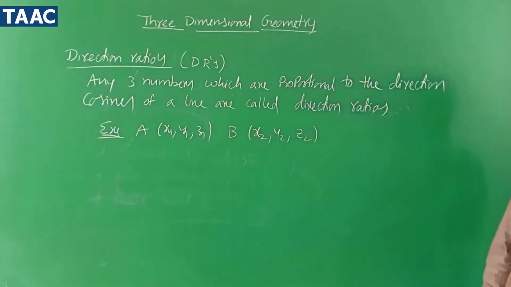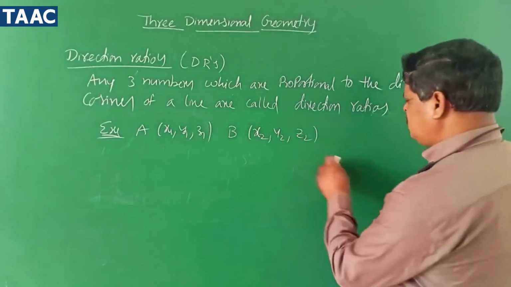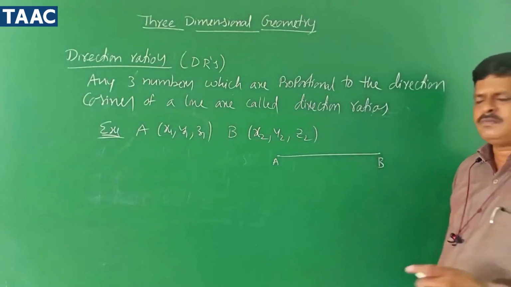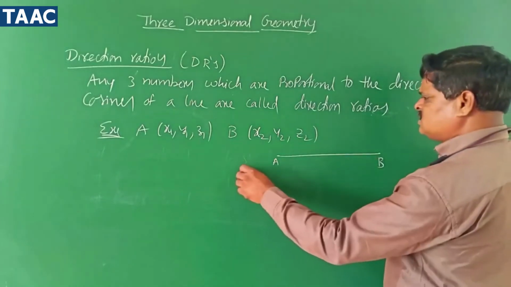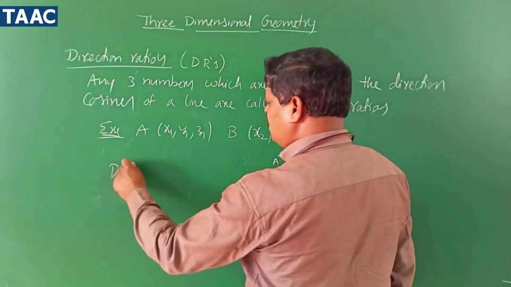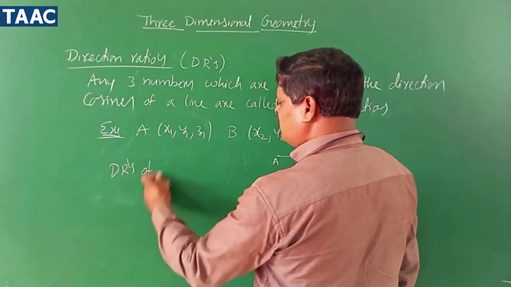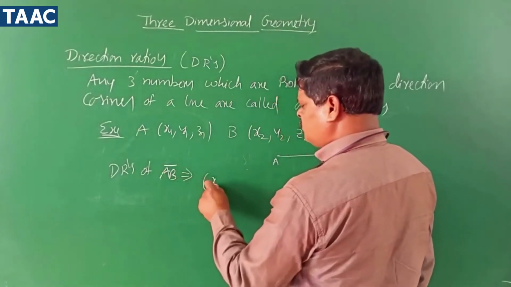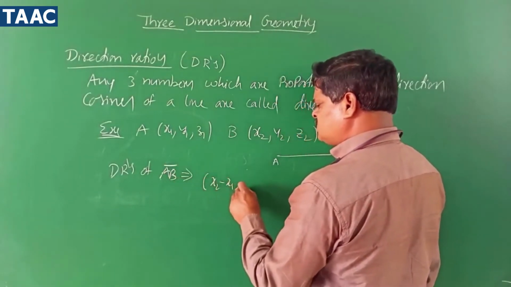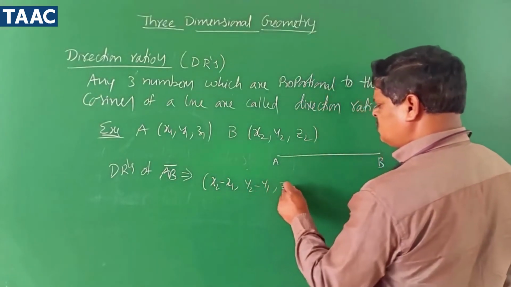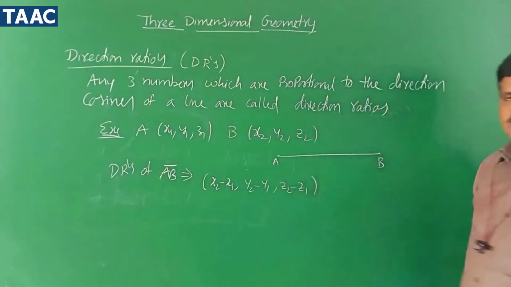How to evaluate the direction ratios using these two points A and B? The DRs of vector AB are x2 minus x1, y2 minus y1, z2 minus z1. These are the direction ratios.